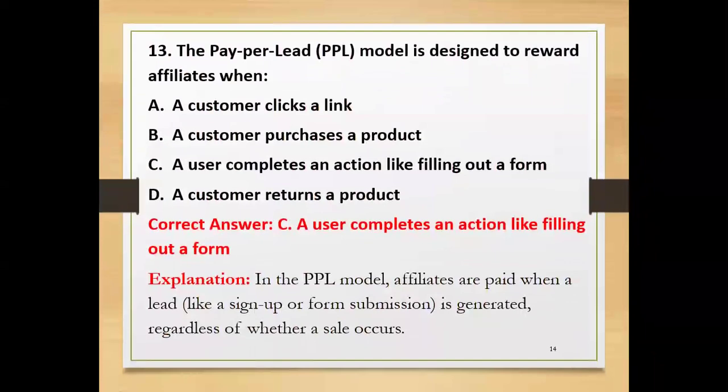Then next one, the pay per lead model. There are so many models: pay per click, pay per lead, pay per commission. See, the model is designed to reward affiliates when a customer clicks a link, a customer purchases a product, a user completes an action like filling out a form, a customer returns a product. The correct answer is a user completes an action like filling out a form.